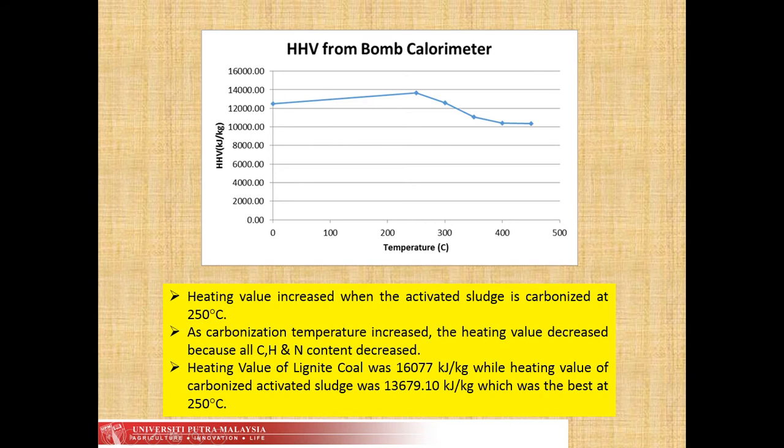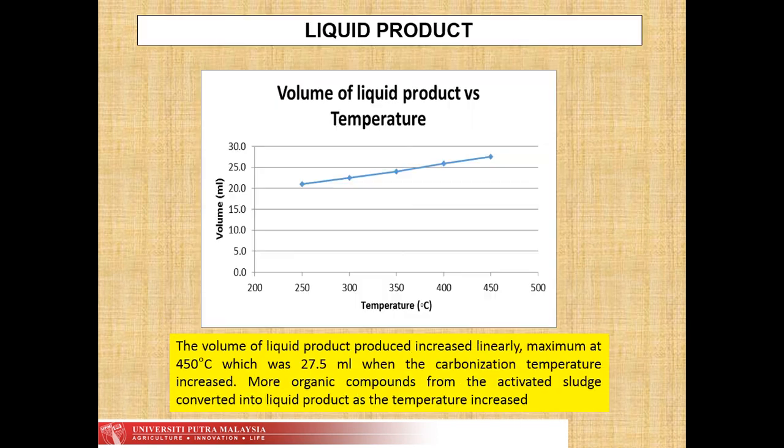From this graph, we can see that the higher heating value increased after carbonization at 250 degrees Celsius, which is almost 14,000 kilojoule per kg. And as the temperature increased, the heating value decreased. This was because all the carbon, hydrogen and nitrogen content decreased. The heating value of lignite coal was 16,000 kilojoule per kg, while the heating value of carbonized activated sludge was almost 14,000 kilojoule per kg, which was the best at 250 degrees Celsius.